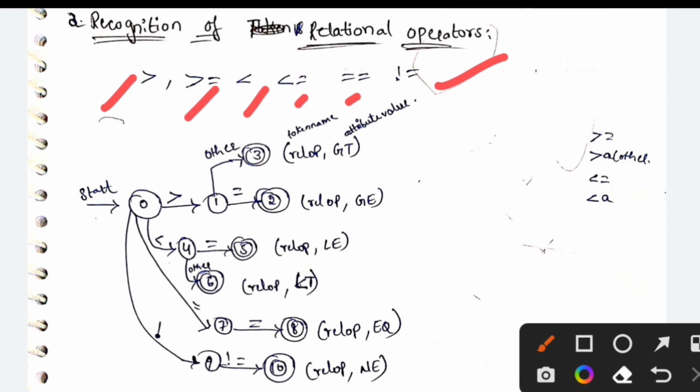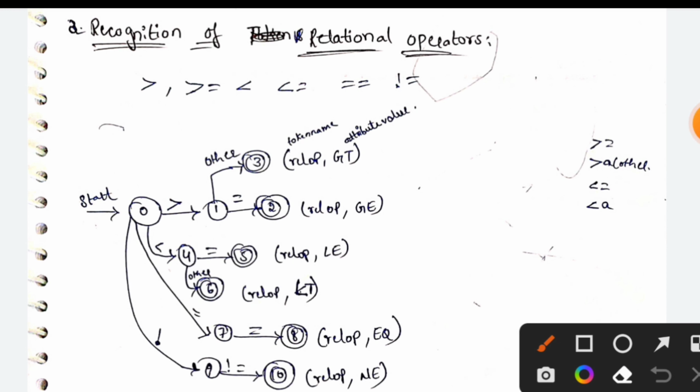From the first state 0, greater than, we have 0, 1, 2, here we have 3 states. One final state is for greater than or equal to, and the other is the final state for greater than.